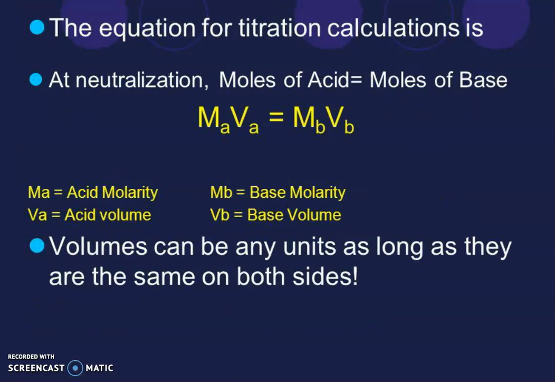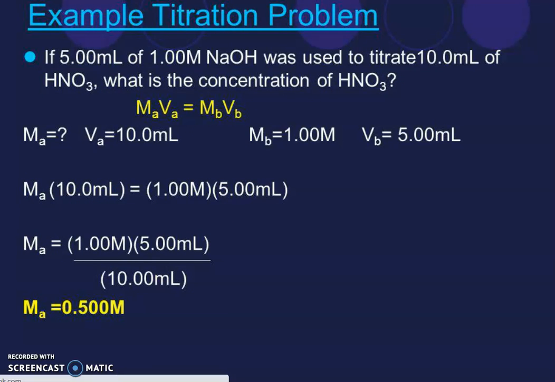Now, the equation for titration calculations: in neutralizations, moles of acid is equal to moles of base. So, Ma Va equals Mb Vb. Ma is acid molarity, Mb is base molarity, Va is acid volume, Vb is base volume. Volume can be in any units as long as they are the same on both sides.